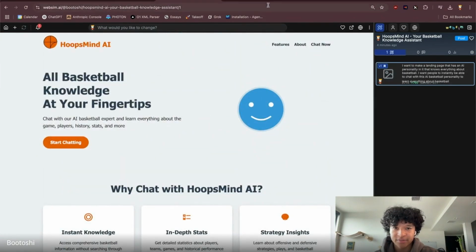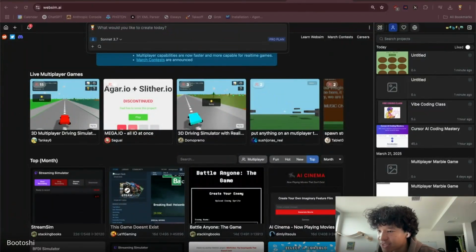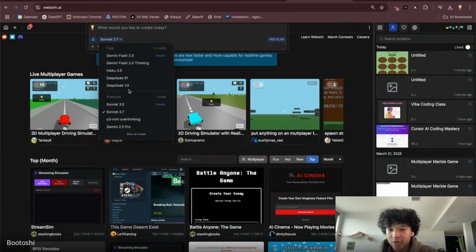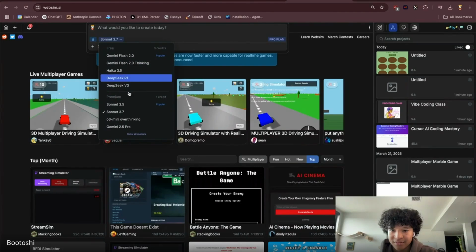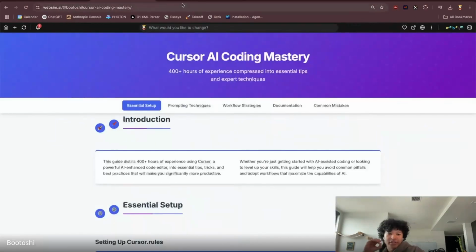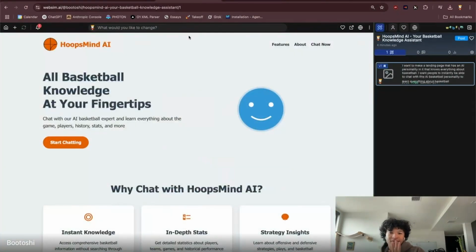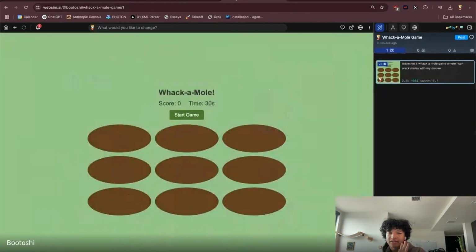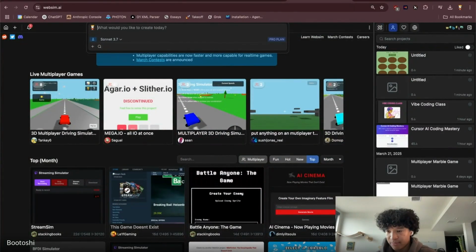So going through these bases, I think the last one I want to try is someone wants this minimalist one. Someone said: I wrote the same prompt as you, but mine doesn't look as cool. I am using the Sonnet 3.7 model. In the free tiers, I think the best one would be DeepSeek R1. I don't know if 3.5 is in the free tier still, but any of these models should be cool. But that's fine. Usually what I'll go through is there is this base. So what I'm showcasing is having these first initial ideas as a base and then improving them over time.